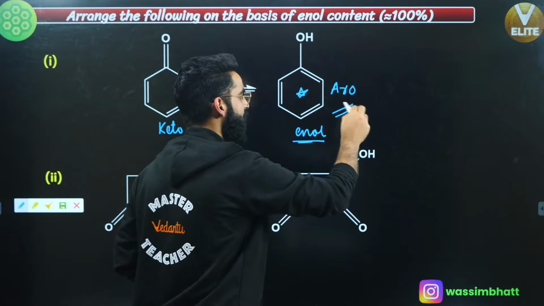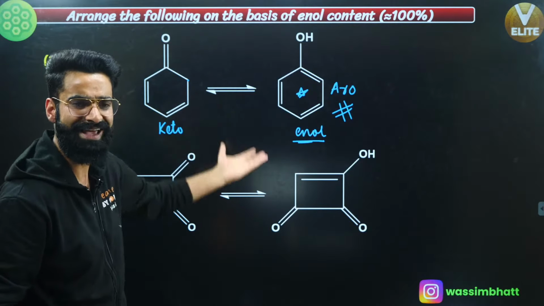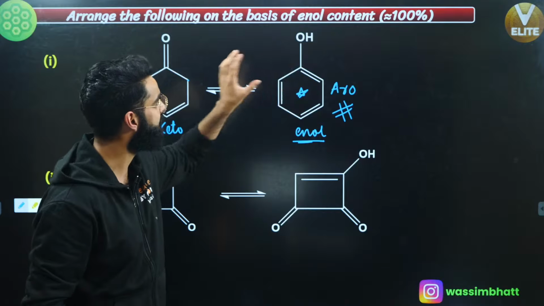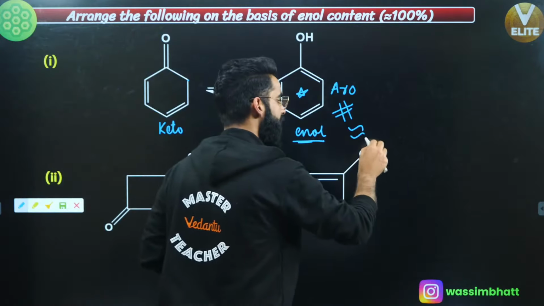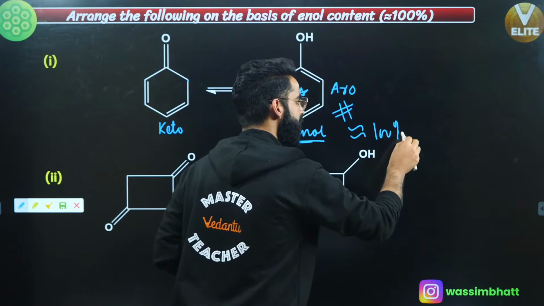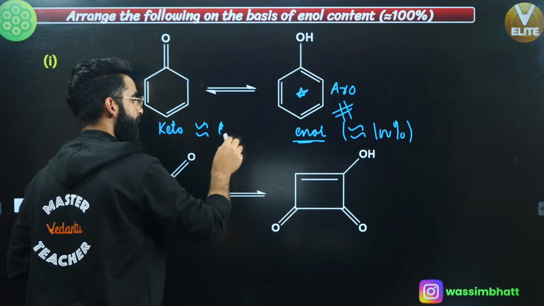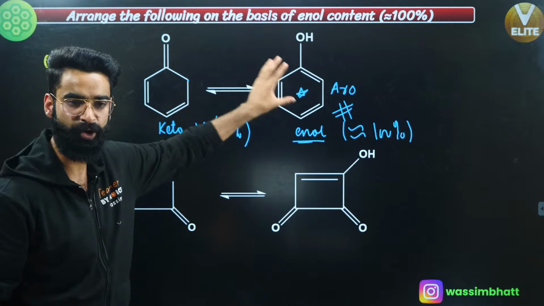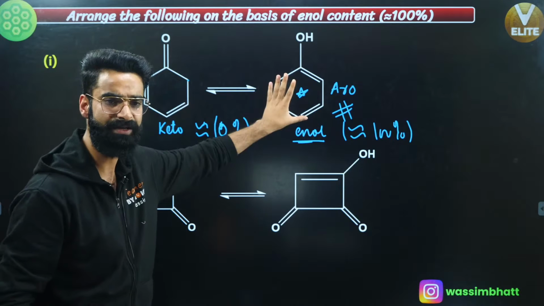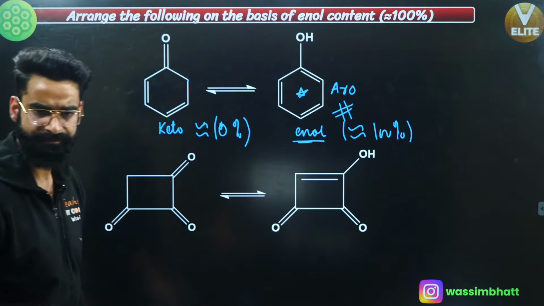So the stability of enol is more. If the stability of enol is more, you can clearly say the enol content in the mixture is going to be more than that of keto, and it's going to be around 100%, and this is going to be around 0%, right? Why did it happen? Because the enol which you got is aromatic in nature. If it's aromatic, highly stable, its percentage is going to be nearly 100%, yeah?